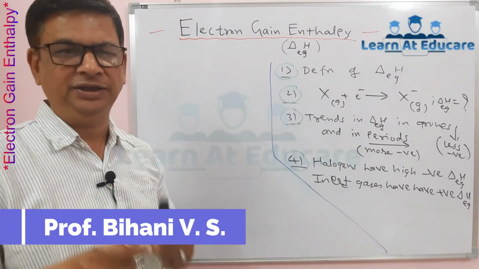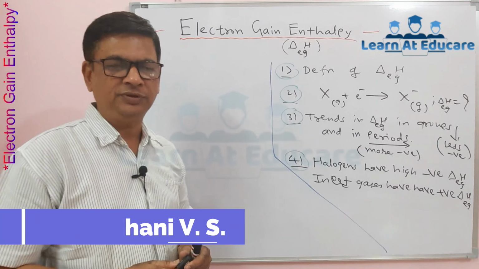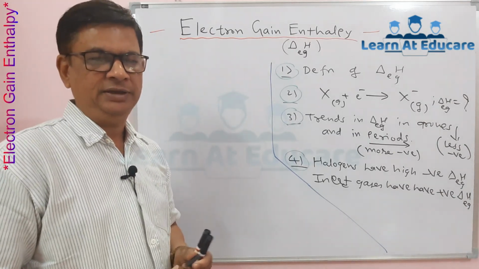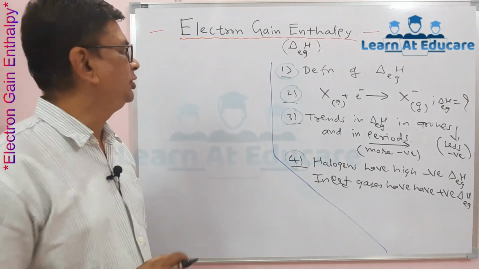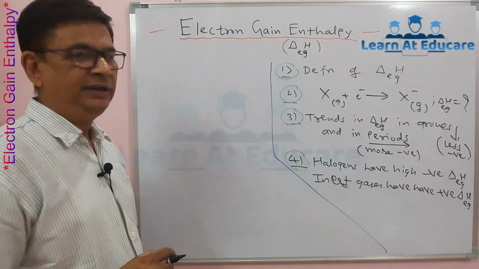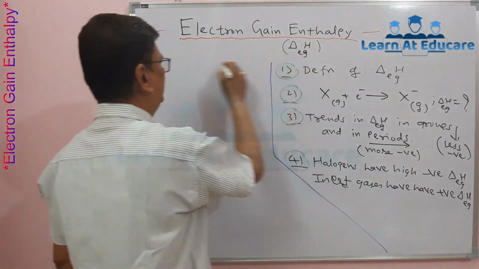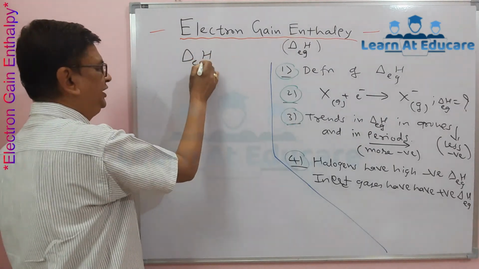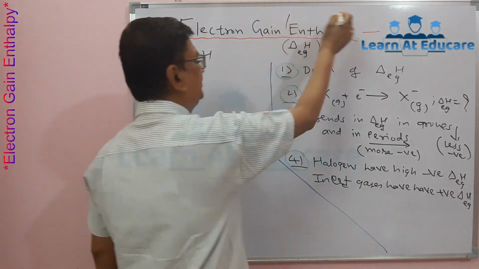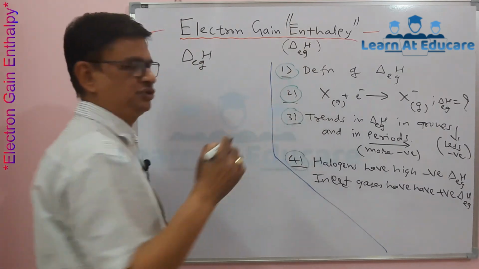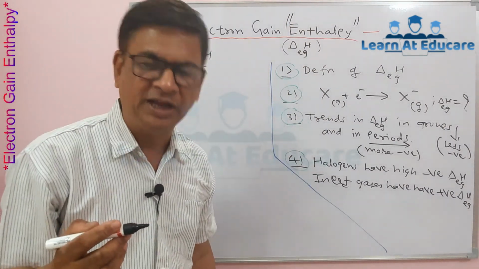This is Vinod Bihani, and in today's chemistry session we will see an important chemical property of the elements that is called electron gain enthalpy. It is denoted by the symbol delta Heg. We know the term enthalpy, which is generally used in thermodynamics.